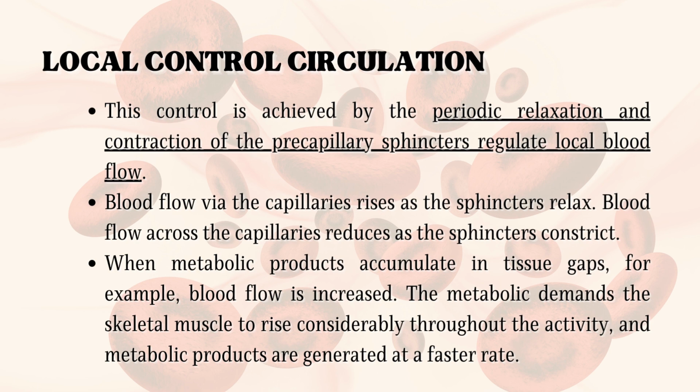When metabolic products accumulate in tissue gaps, for example, blood flow is increased. The metabolic demands of the skeletal muscle rise considerably throughout the activity, and metabolic products are generated at a faster rate. The precapillary sphincters are controlled by the metabolic needs of the tissues. The precapillary sphincters relax, increasing blood flow through the capillaries.